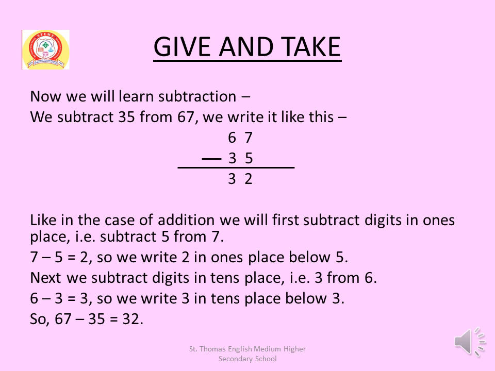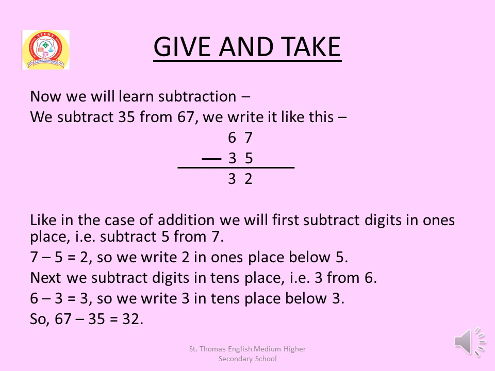Now we will learn subtraction. We subtract 35 from 67. We write it like this: 67 minus 35. Answer is 32. How?